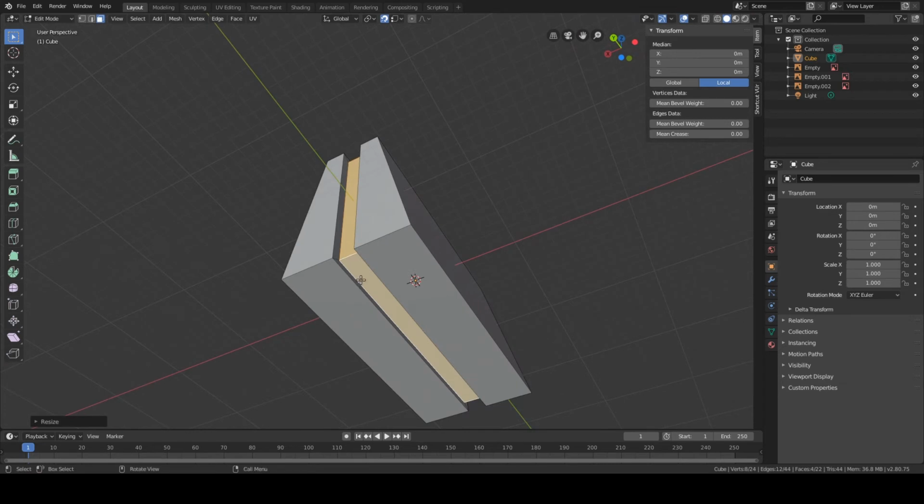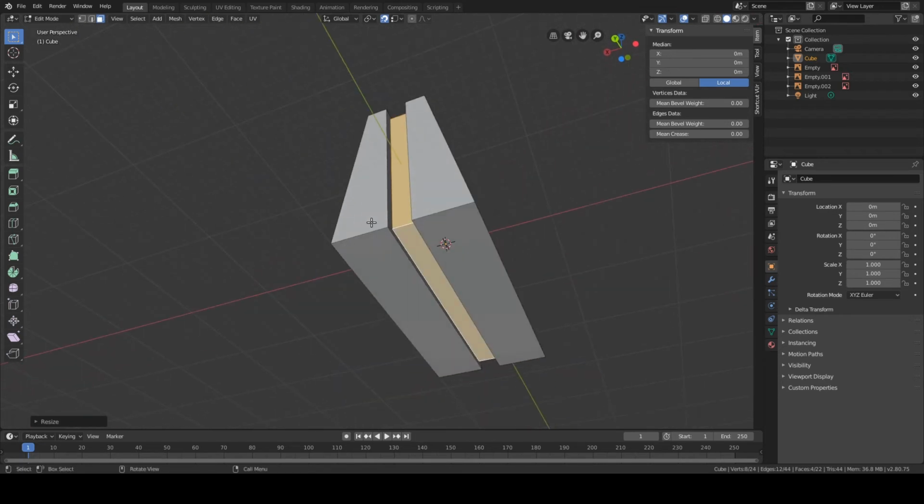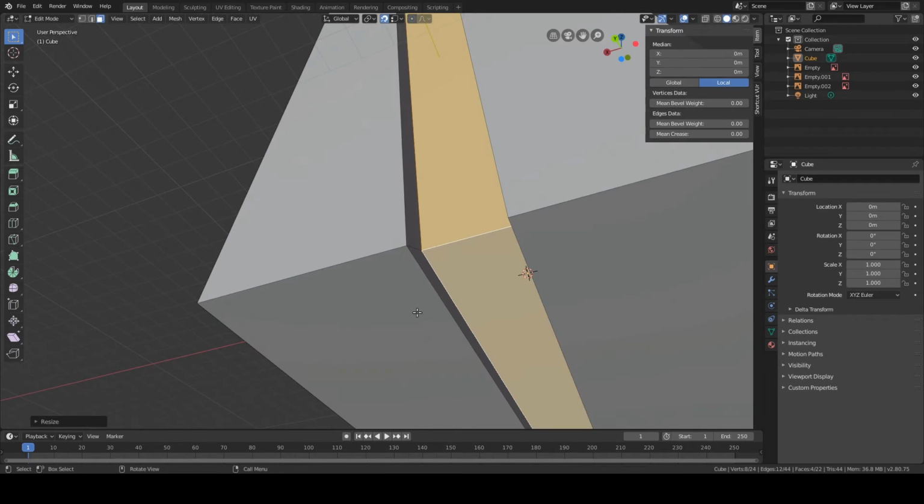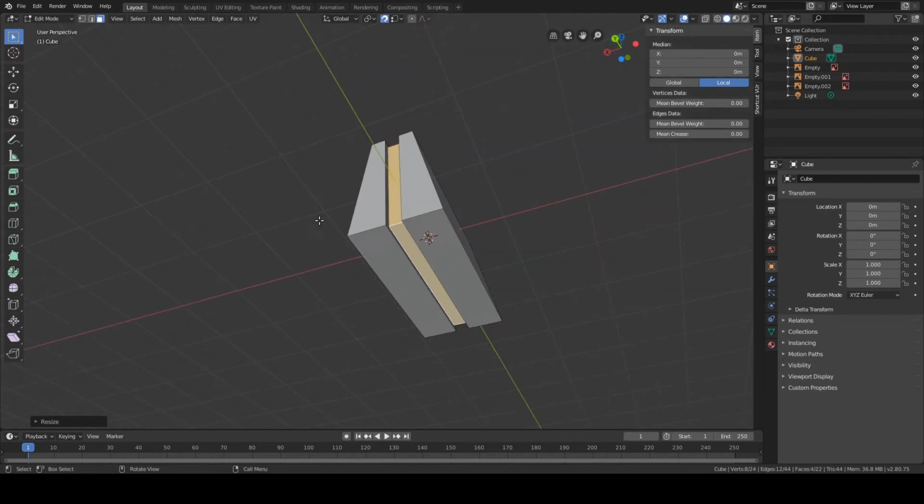So what we're going to do is delete the faces that are on the bottom, move this edge level to this, then we're gonna create a new face.